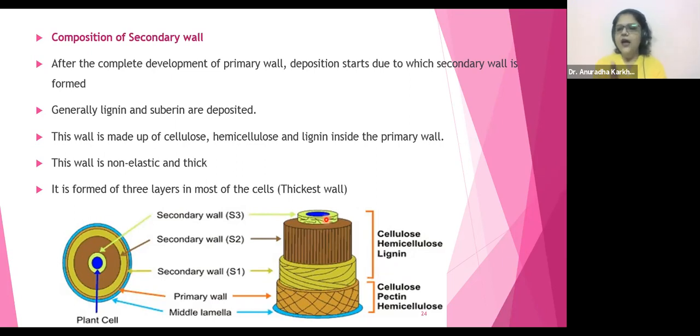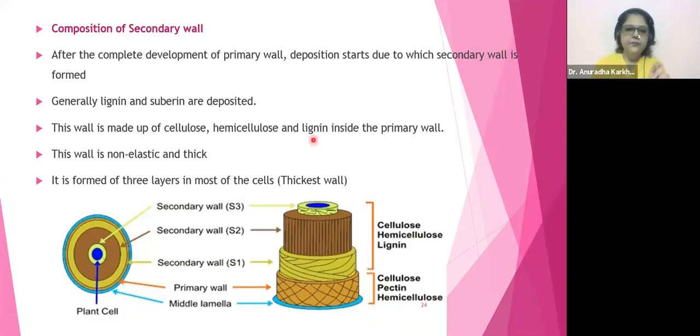Someone had asked me, beta, about S1, S2, S3. You got your doubt cleared? What is S1, S2, S3? I hope you understood. Secondary wall 1, secondary wall 2, secondary wall 3. They are not temporary, they are permanent. Once they are made, they are made. So you understood the composition of primary wall and the composition of secondary wall. So you understood the difference between the two, beta? Yes, good.